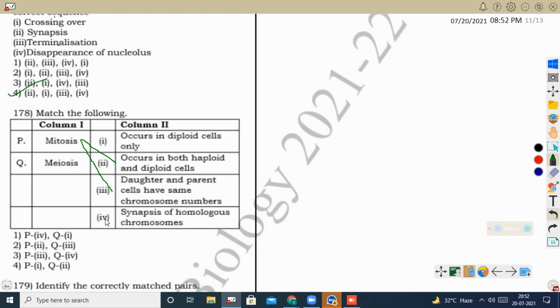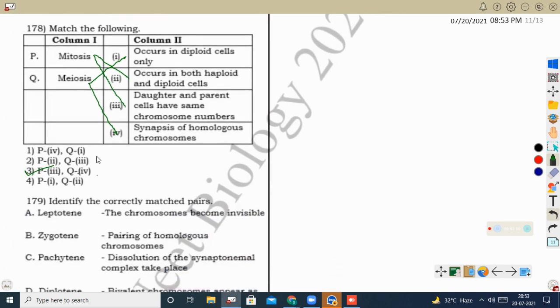Synapsis of homologous chromosome, that is for meiosis. So meiosis we can pair with this one. And meiosis occurs only in diploid cells. Haploid cells will not undergo meiosis. So P with either 2 or 3, and Q with either 1 or 4. So here P, 3, Q, 4 is given. So this is the correct option.